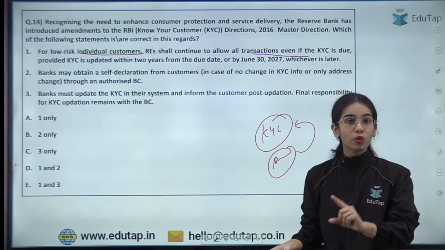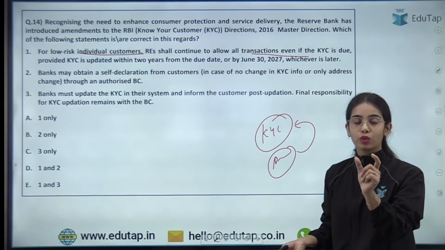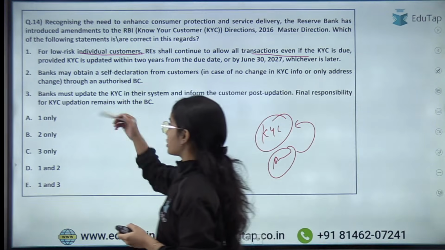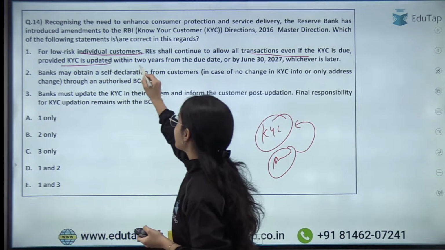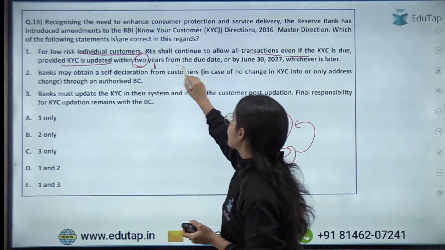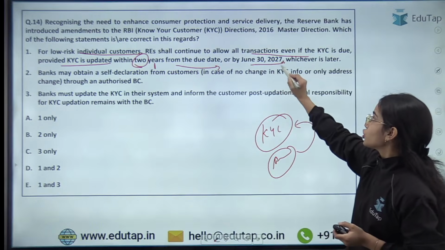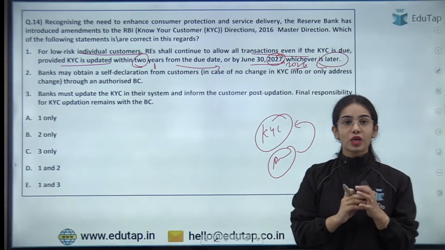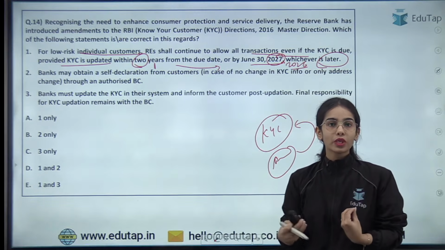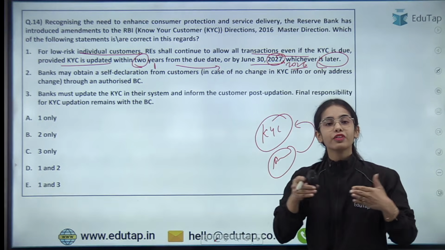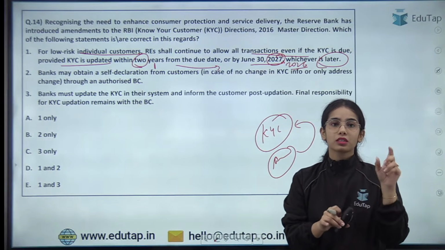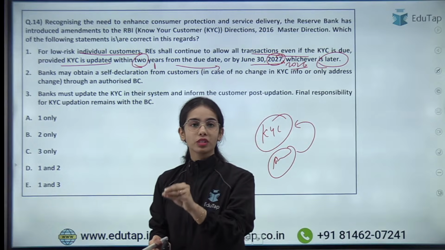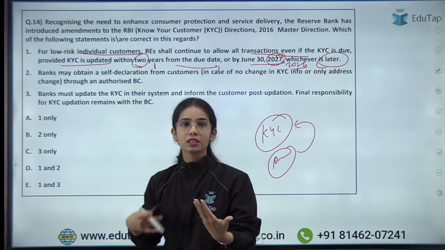So yes, it is allowed, but the allowance is given for only up to 1 year. This is provided KYC is updated within 1 year from the due date or by June 30, 2026, whichever is later. So actually for the low risk customer, it is allowed that the transactions can continue even when the KYC is due, but the KYC should happen within 1 year or by June 30th, 2026, whichever is later, from the due date.